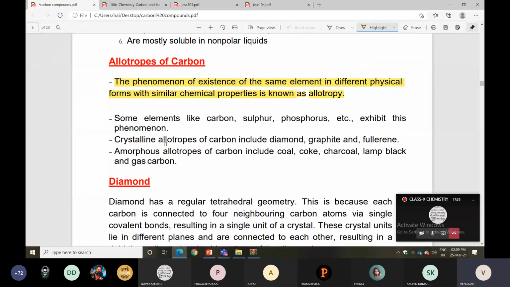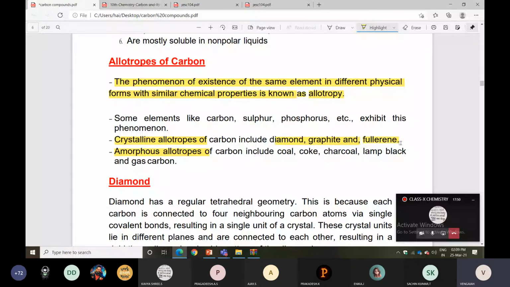One is crystalline allotropy. Next one is amorphous allotropy. The crystalline allotropes of carbon include diamond, graphite, and fullerene. About these three we will discuss in more detail in this chapter.